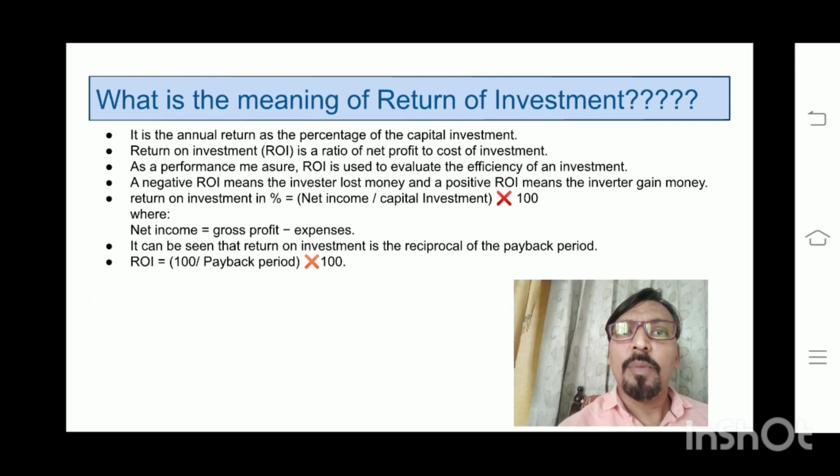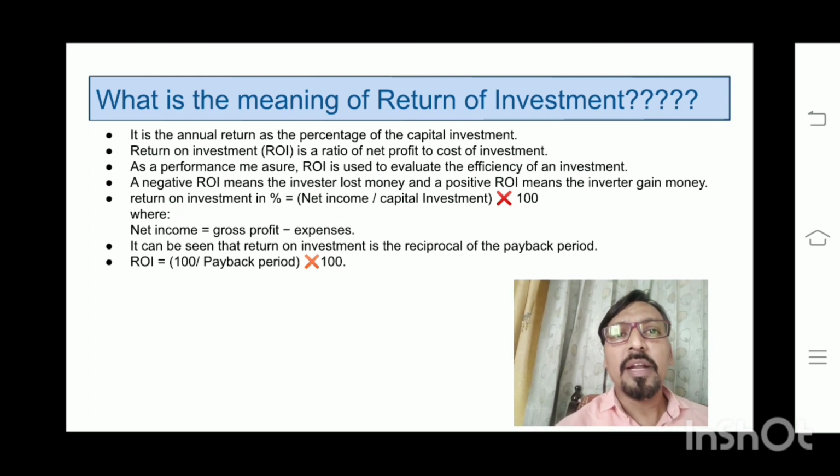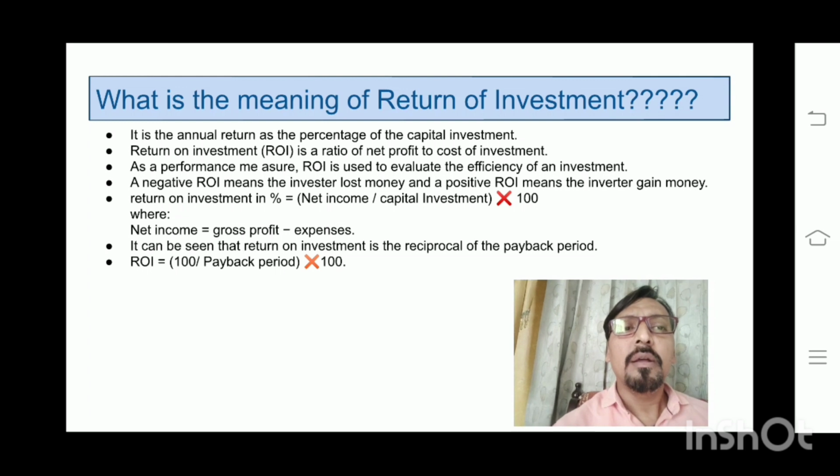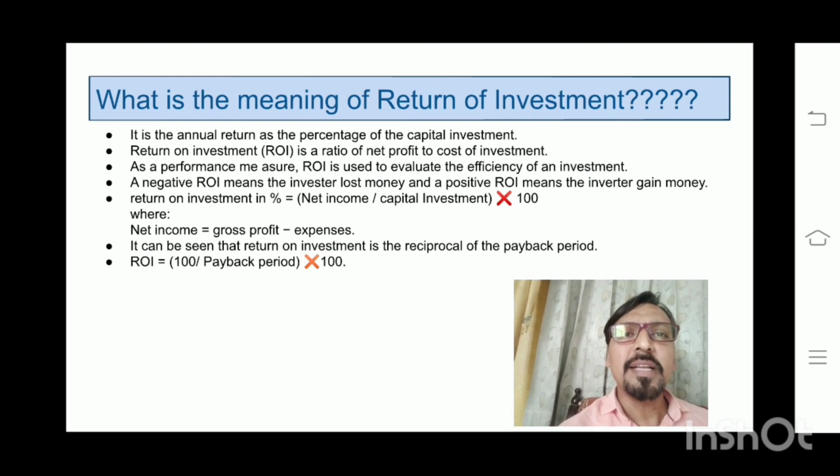Return on investment is normally expressed in percentage. Here you can see the formula for return on investment: net income divided by capital investment multiplied by 100. Why multiply by 100? Because it is expressed in percentage. And here net income means gross profit minus expenditure.